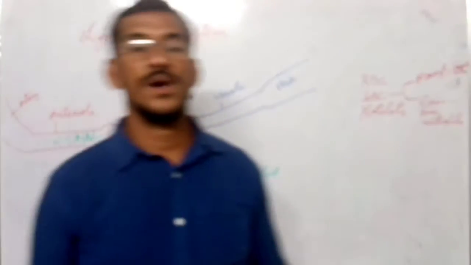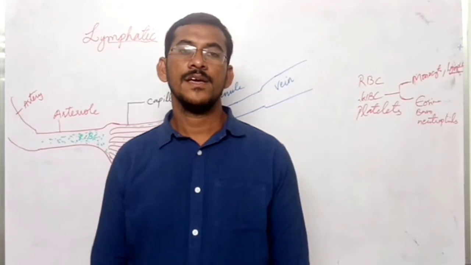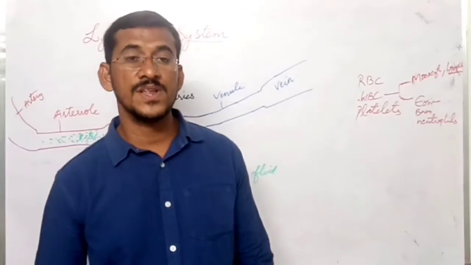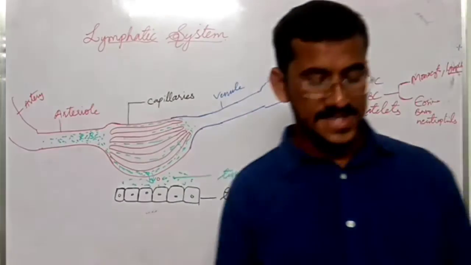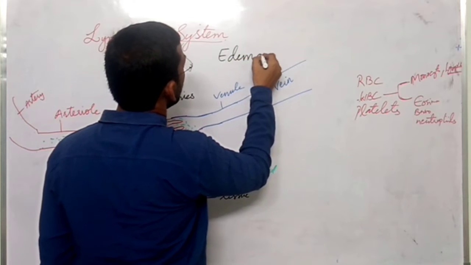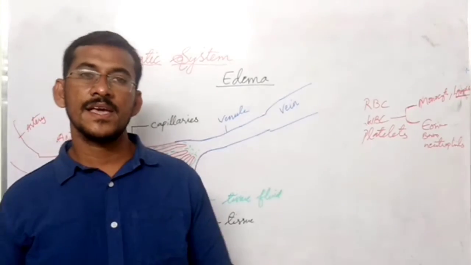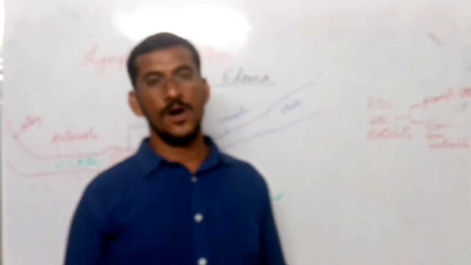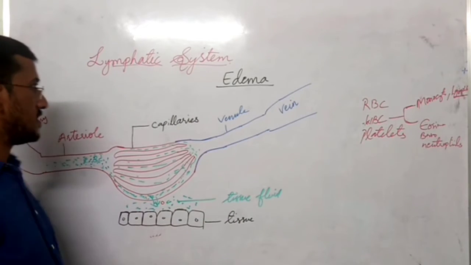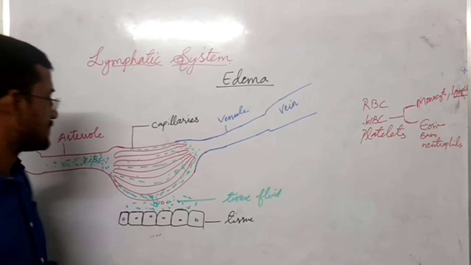So whenever you are sitting for a longer time, what happens to the lower part of your leg? This tissue fluid is collected, accumulated, and your legs will swell. That condition is called edema. So this is important for a one mark question. Edema is swelling in the lower part of the leg due to accumulation of tissue fluid. That is edema.